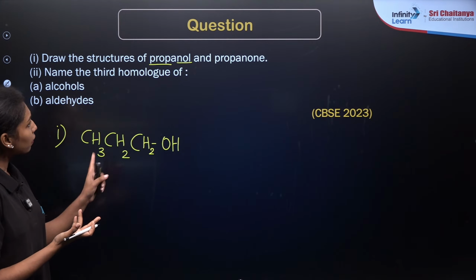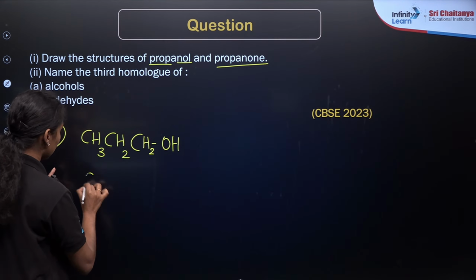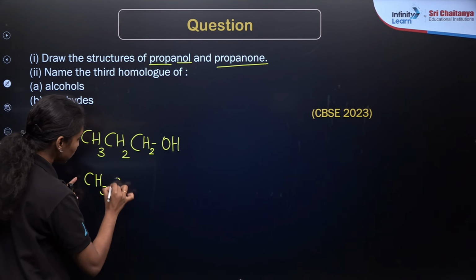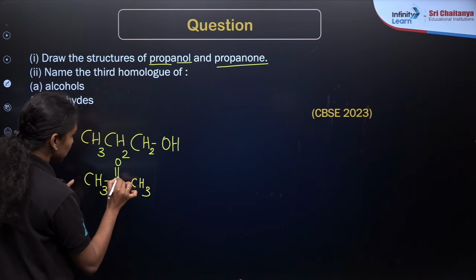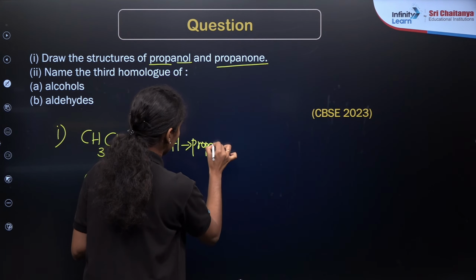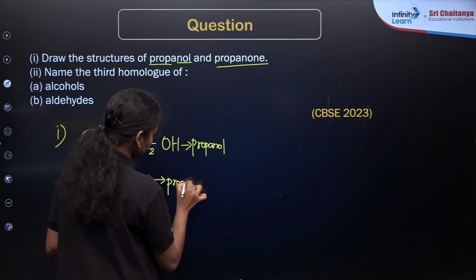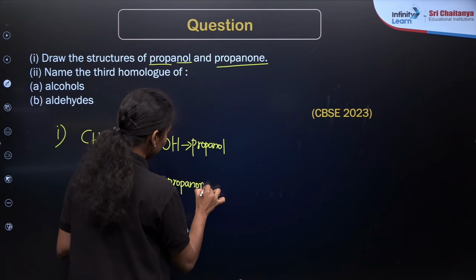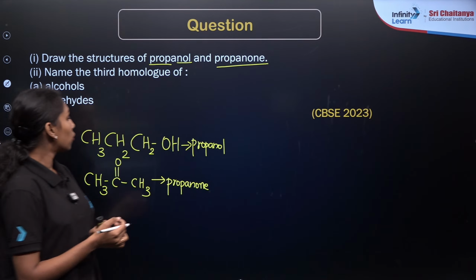And propanone, as we already discussed in the previous question. If you are writing here again, it will be CH3, a 3 carbon compound. One is the functional group C double bond O, and this is again CH3. So this is propanone, and the other is propanol. Then what about the second question? Name the third homologue of alcohols and aldehydes.